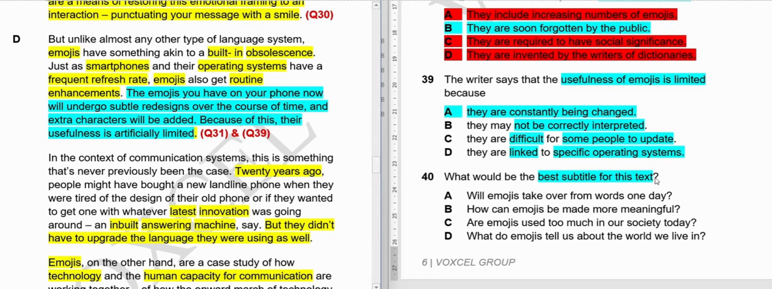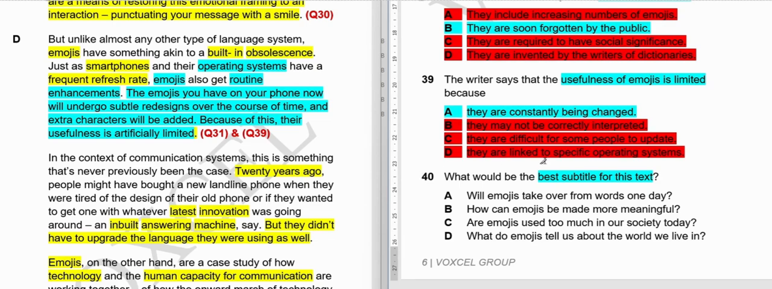Okay, so why B cannot be our answer? Because there is no mention that some people understand them incorrectly or difficult to update. They are talking about the operating system, but they are talking about routine enhancements, updates also, but they are not talking about whether people are finding it difficult or not. So they are linked to specific operating systems.